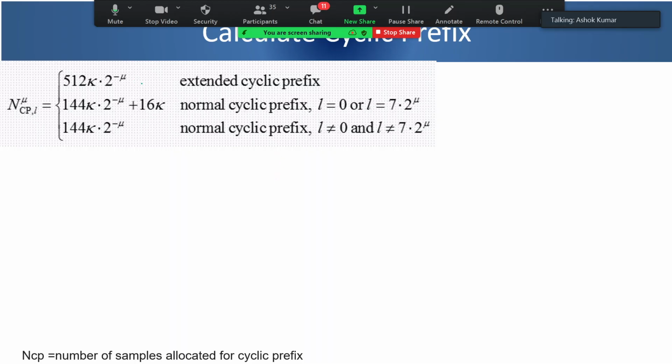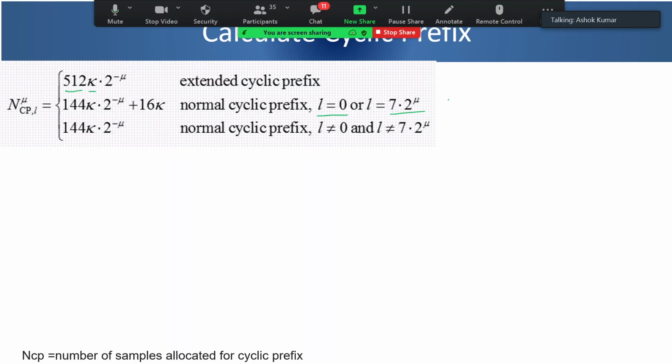The first formula is for extended cyclic prefix, which is for 60 kilohertz subcarrier spacing. Formula is 512 multiplied by K. K we had calculated as a constant 64 into 2 to the power minus mu. Mu is your numerology, right? The next formula for NCP is for symbols at 0 and half of the subframe.